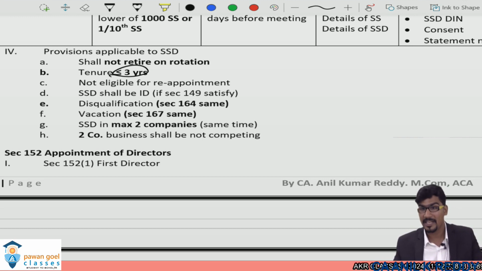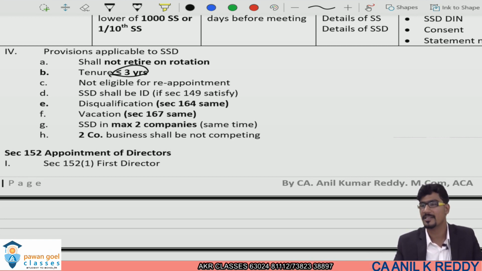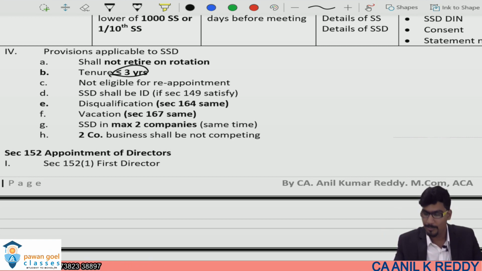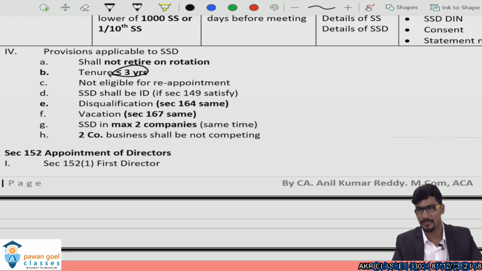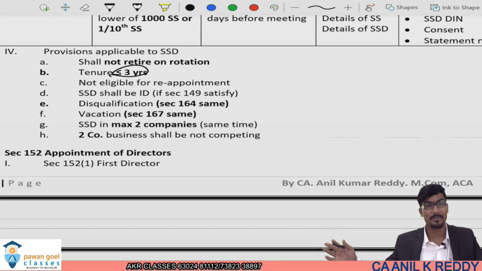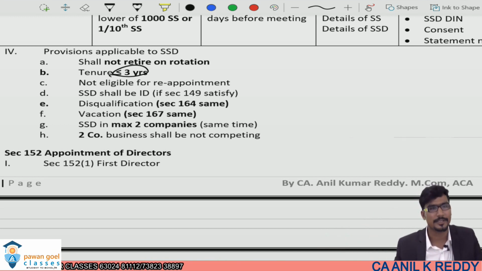And in how many companies can he be appointed as a small shareholder director? A maximum of 2 companies, provided both companies are not in competition. So both companies should not be in competition. So if I am appointed as a small shareholder director of one company which is in the tire business, can another tire business company appoint me as a small shareholder director? No. But a cement company may appoint, though the maximum appointment should be 2 only.